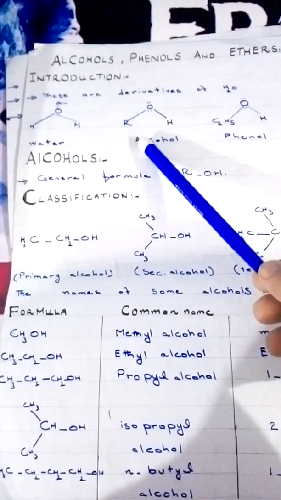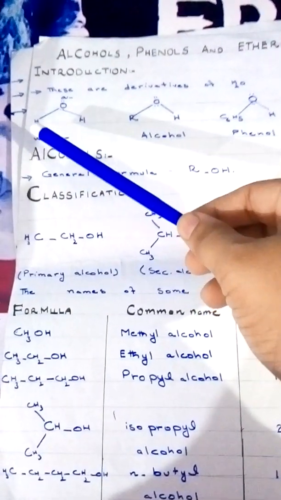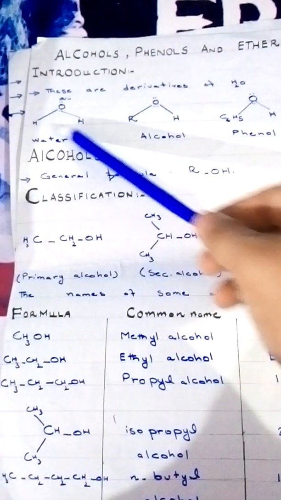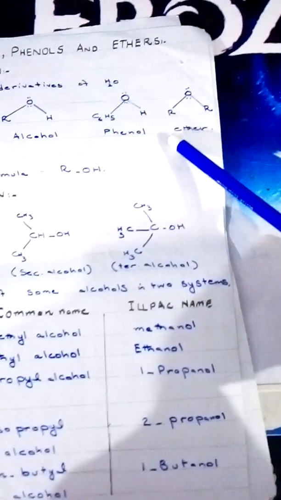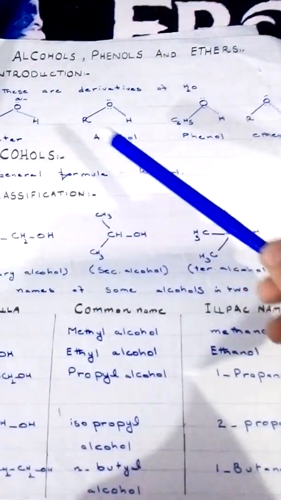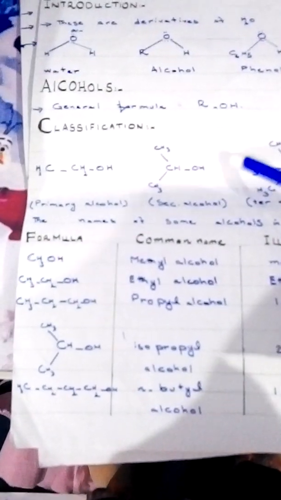The only difference here is that an alkyl group is attached instead of a hydrogen atom, and here a phenyl group is attached and here an alkyl group is attached. Otherwise the other formulas are the same. Now in these, first of all we will study alcohols. The general formula of alcohol is ROH.